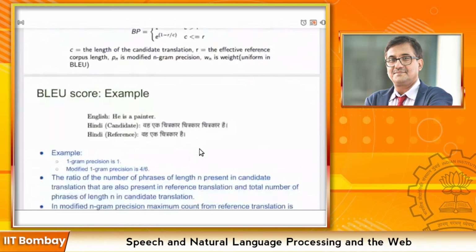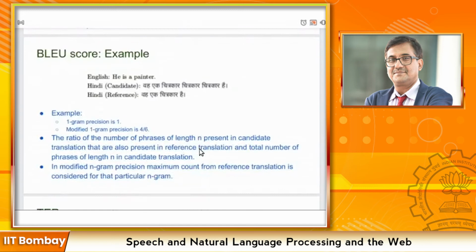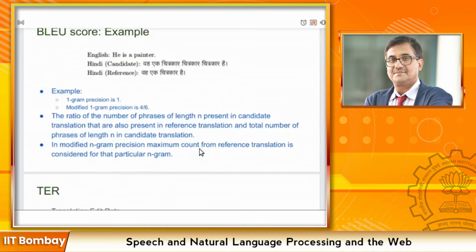One example we consider: "he is a painter", and the Hindi candidate translation is "woh chitrakaar chitrakaar chitrakaar hai". So the 1-gram precision here will be 1, in spite of the fact that chitrakaar is repeated 3 times, and the modified n-gram precision here will be 4/6, as we already discussed that it considers the maximum count from the reference sentence. So this is the most popular evaluation measure used to evaluate the performance of NLP systems.